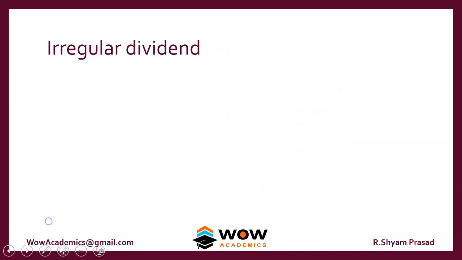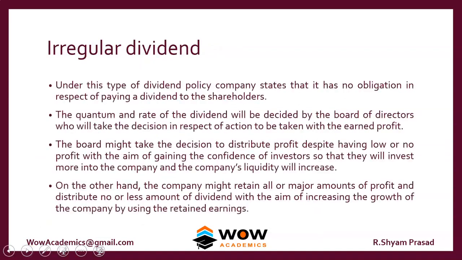So we'll move on to something called an irregular dividend. In irregular dividend, there's no kind of policy set. We can say that there's no policy at all for this company. Whenever they feel like they can issue the dividend, they will give the dividend. But whenever the board of directors feel that they don't have sufficient money, they can also stop the dividend. So it purely depends upon the board of directors. So irregular dividend is actually not a very good policy for a company.